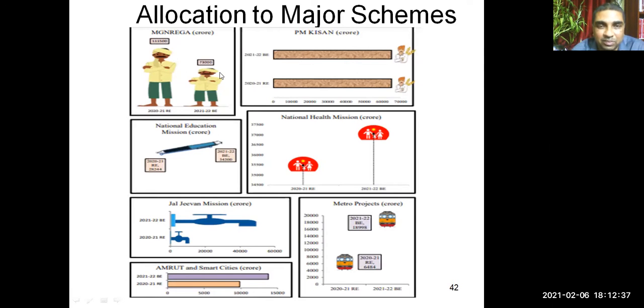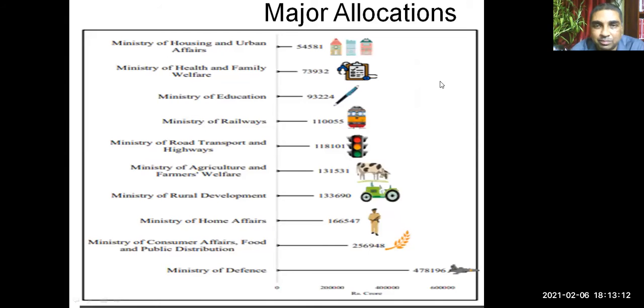The amount on MGNREGA, the allocation is less this time. PM Kisan, almost the same level of money is going to be spent. More money is going to be spent, as you've seen, on education. On the National Health Mission, more money is going to be spent. Jal Jeevan Mission, money allocated substantially more. Similarly, for smart cities, the allocation is more. Metro projects, more money is going to be allocated. These are some of the projects where the government is trying to spend more money.